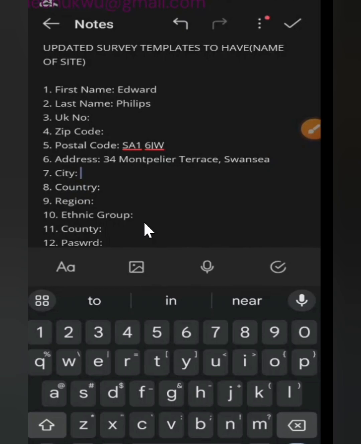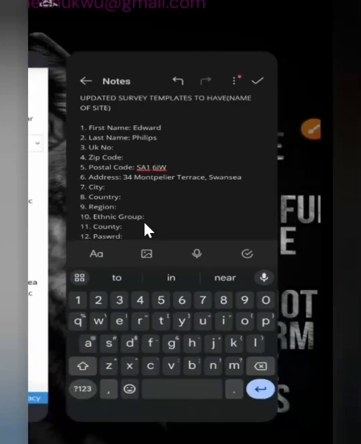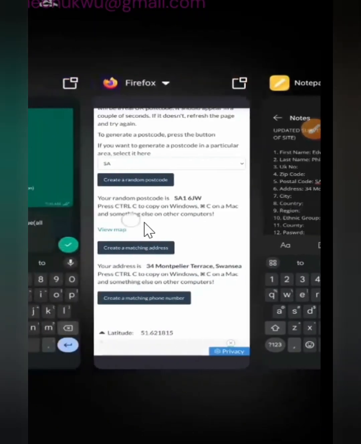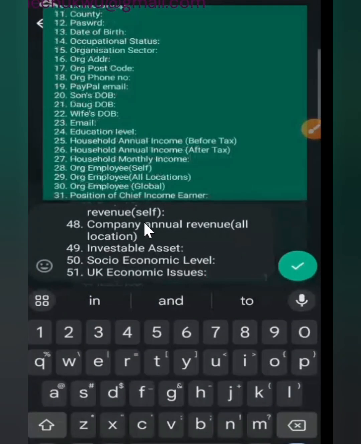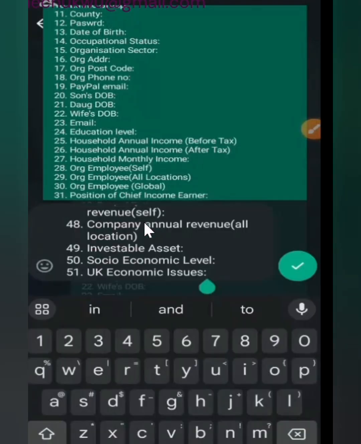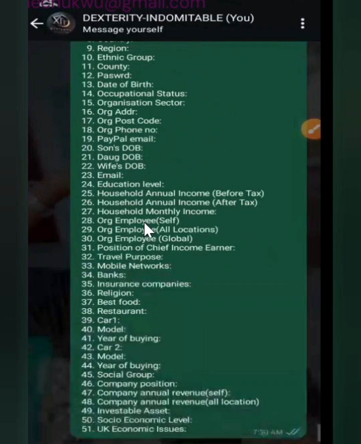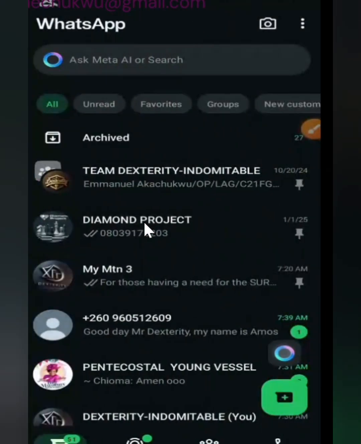All I need to do is ask my AI which city this particular postcode I was given is under. So I'm going to ask AI something like this. Just watch what I'm going to do. The postcode is SA1 6JW, right? Good. SA1 6JW. Very good. That's the postcode. So let me leave this place first. Very good. Now, where is my WhatsApp AI?